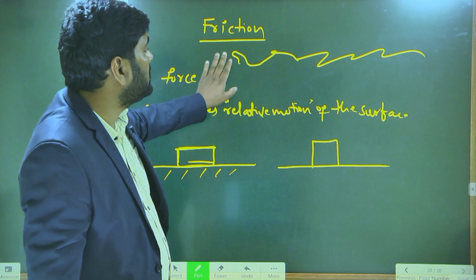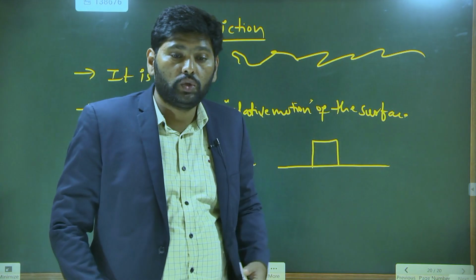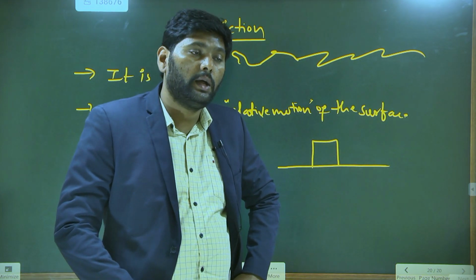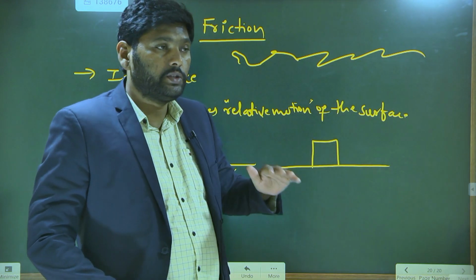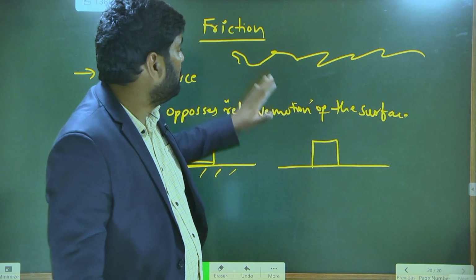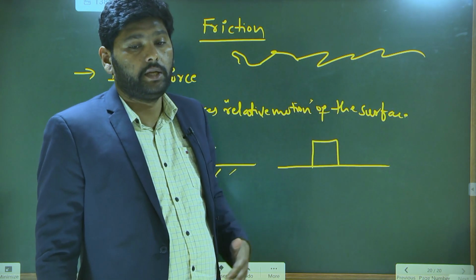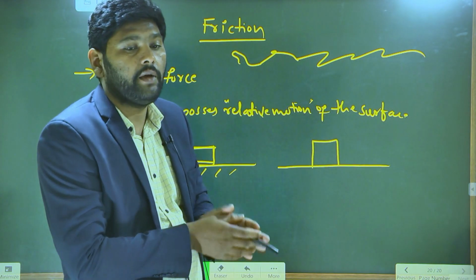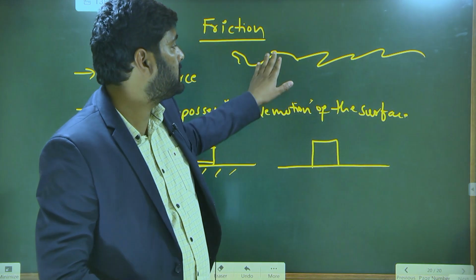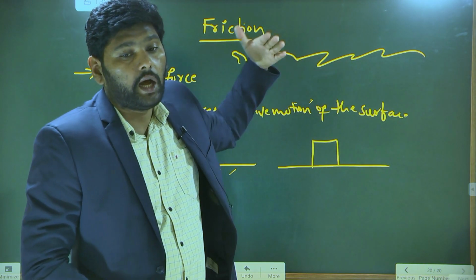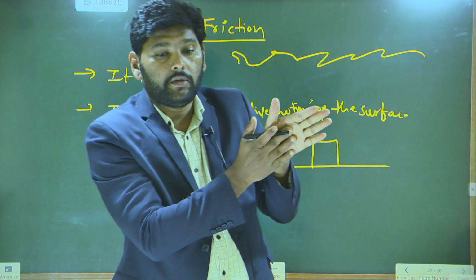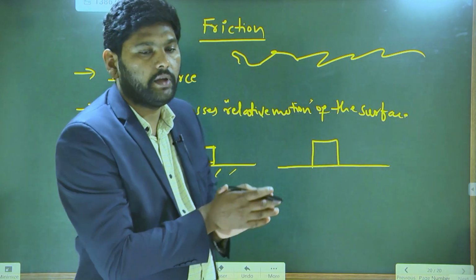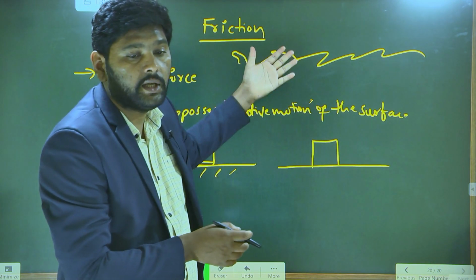Even when surfaces appear very smooth, it doesn't mean it is a smooth surface. If you see that smooth surface with a microscope, it shows irregularities. Those irregularities interlock with the irregularities of the other surface. When they interlock with each other, friction exists between the surfaces. So due to the irregularities, we have friction.